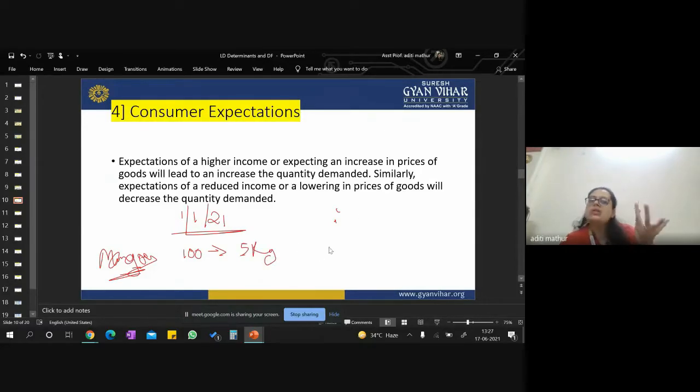And we have assumed, and we were able to predict easily, because mango is a very perishable item, and we know that it is a season. Season comes for the mango. So you know that after 2 months, let's take 31st March 21, you feel that your prices will reduce, and it will be approximately somewhere down the line 80 rupees for 5 kg.